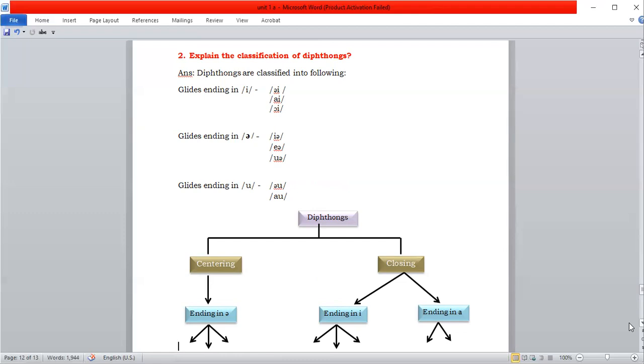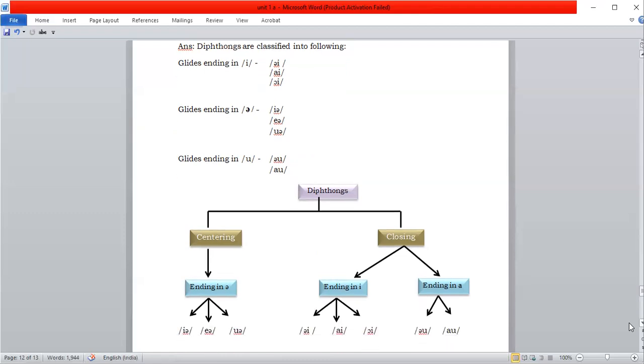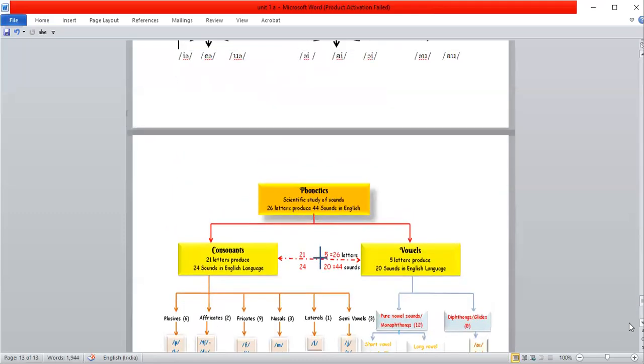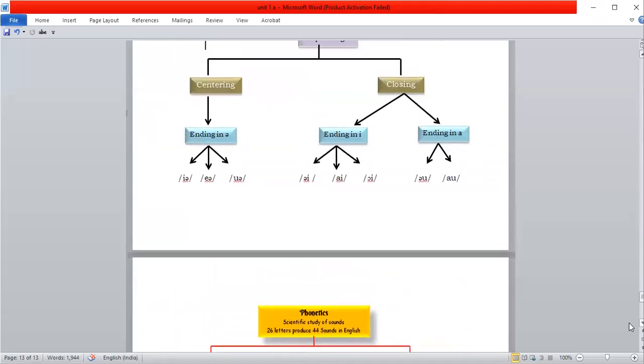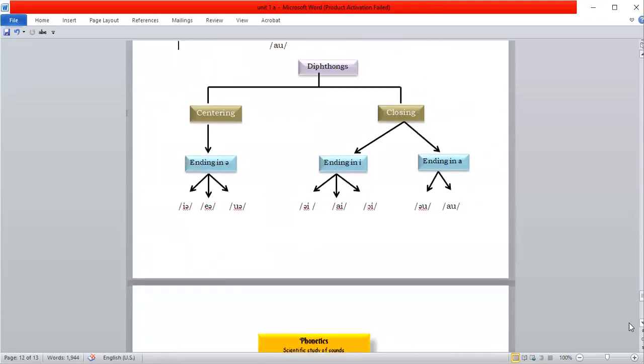Okay, then diphthongs. Here I have given this in the form of a chart. Just go through this. So diphthongs are divided into centering and closing. Centering includes ending in schwa sound, and closing includes ending in e sound and ending in u sound. It's not a, it's u sound.